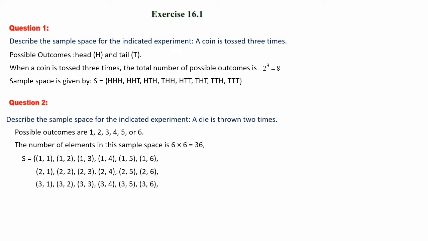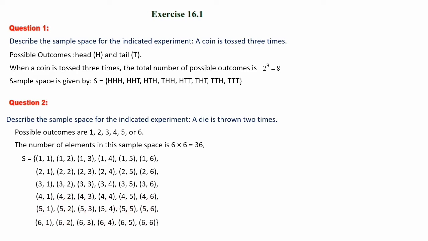Next we will go with 3, that is 3, 1, 3, 2, 3, 3, 3, 4, 3, 5 and 3, 6. Next possibility is first one 4. So 4, 1, 4, 2, 4, 3, 4, 4, 4, 5, 4, 6. Next one with 5: 5, 1, 5, 2, 5, 3, 5, 4, 5, 5, 5, 6. And the last row will come with a 6: 6, 1, 6, 2, 6, 3, 6, 4, 6, 5 and 6, 6. So each row has 6 elements and there are 6 rows, 6 into 6, 36 elements total.